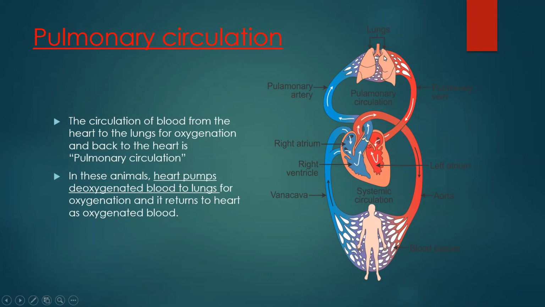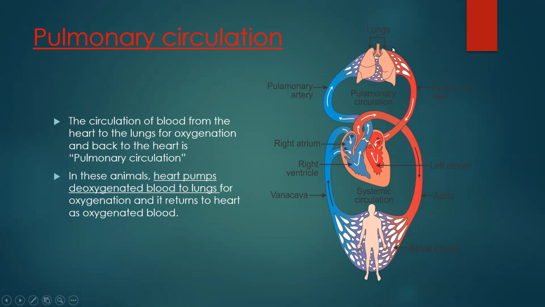Now when blood is oxygenated, that is when blood gets enough amount of oxygen, this oxygenated blood is taken up by the pulmonary vein. Now we know that veins carry impure blood, but the pulmonary vein is the only vein in the body that does not. The pulmonary vein and pulmonary artery are the exceptional arteries and veins. The function of an artery is to carry pure blood, but the pulmonary artery is the only artery which carries deoxygenated blood, which it gives to the lungs.